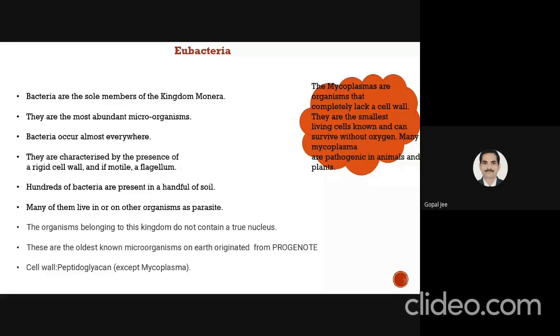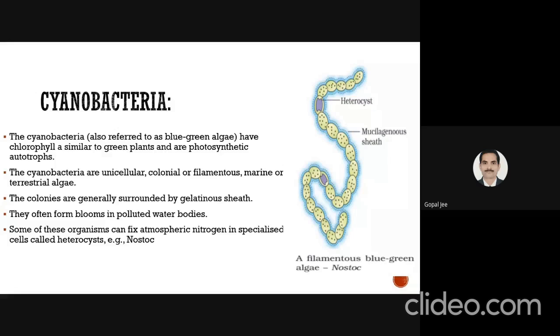Then cyanobacteria. The cyanobacteria have chlorophyll A similar to green plants and are photosynthetic autotrophs. Cyanobacteria are having chlorophyll A and they can perform photosynthesis. The cyanobacteria are unicellular, colonial or filamentous, marine or terrestrial algae. The colonies are generally surrounded by a gelatinous sheath. They often form blooms in polluted water bodies. Some of these organisms can fix atmospheric nitrogen in specialized cells called heterocysts. This is the example of Nostoc, which is a cyanobacterium.